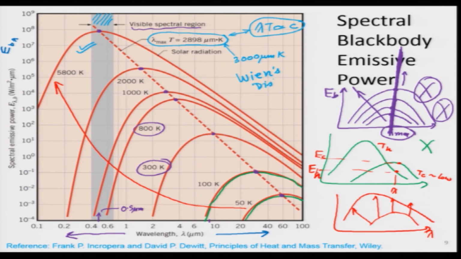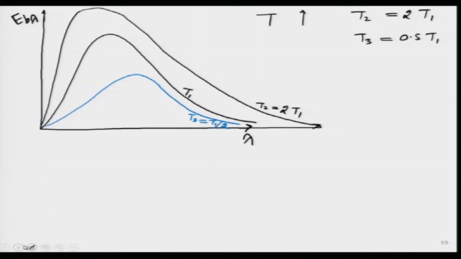Wien's displacement law. This is perhaps one of the simplest laws. It is simply saying lambda T is constant for maximum lambda. So, we just remember that part and then we go back to the slide where we were.